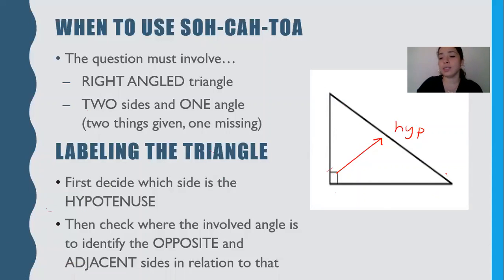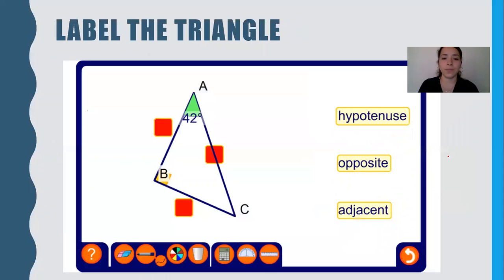So now let's say this is your focus angle. What is all the way across? That's your new opposite side. And what's left is your adjacent. Notice the adjacent side is always touching that angle. Okay, so if we were to label this, and then I'll go ahead and give you guys some time to practice.